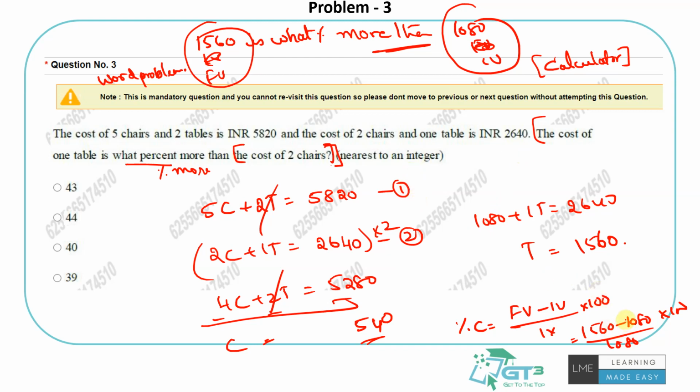So 1560 minus 1080 will be 480, and then 480 by 1080 into 100, right? So it's 4800 by 108, so let me do it. It will be only 44 point something.